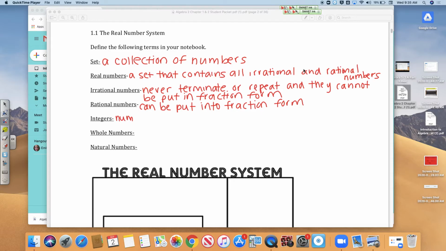So on a typical number line, they're your number line numbers that have no decimals, no fractions. Essentially, they are the whole numbers and the negative whole numbers.